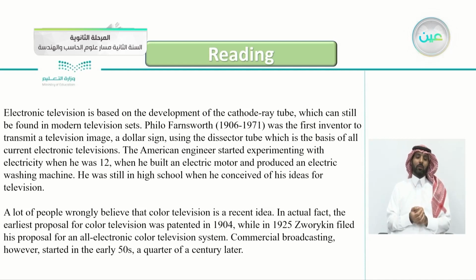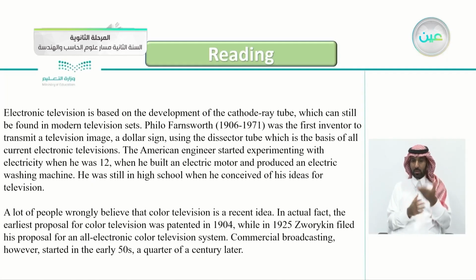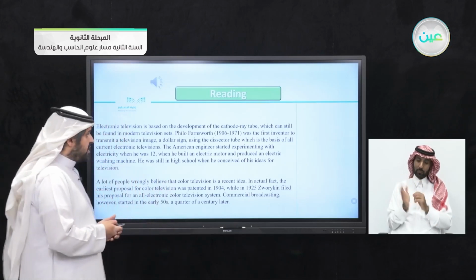So as it says here, a lot of people wrongly believe that color television is a recent idea. In actual fact, the earliest proposal for color television was patented in 1904. That's more than 100 years. While in 1925, Zworykin filed his proposal for an all-electronic color television system. So in this article, there are a lot of information. Let's continue with the article.